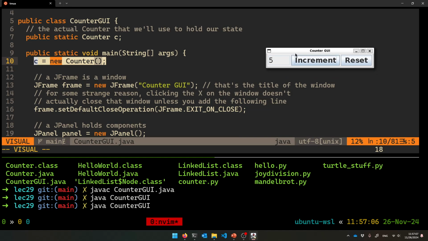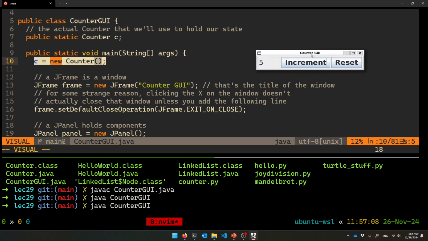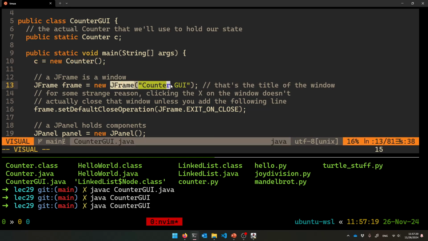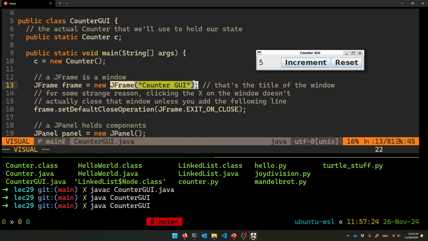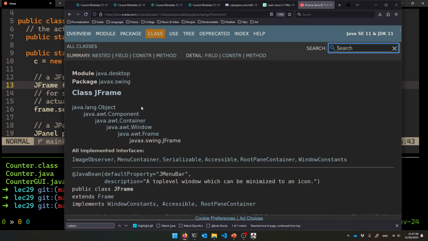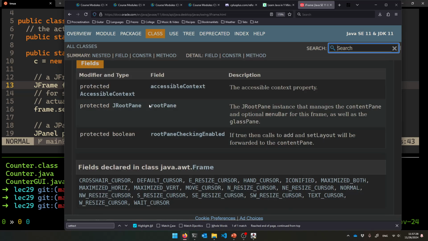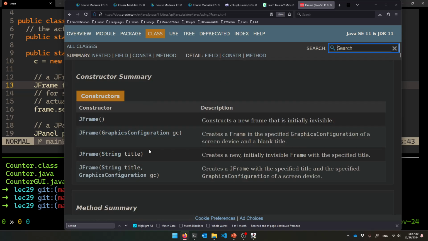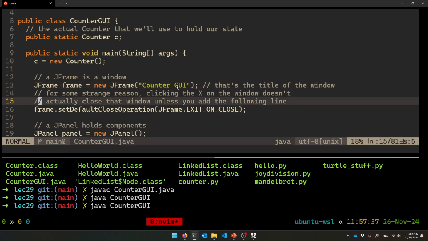So here it is. If you can zoom in on your video, the title of this window is Counter GUI actually, so that's perfect. Here's how you make that new window. That's your JFrame, and the JFrame's constructor takes the name of the window. There it is, Counter GUI. You give it just as a string to its constructor. That's how this library is dealing with that. I clicked on JFrame, and one of its constructors does exactly that. Here is its title.